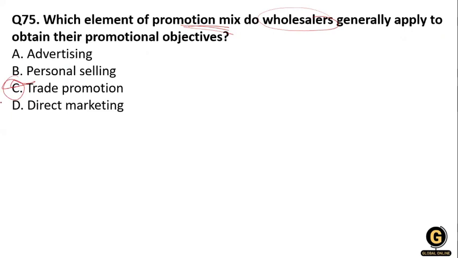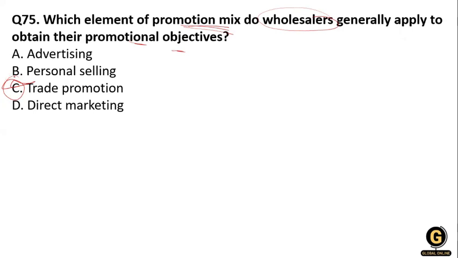Trade promotion is a kind of promotion mix that wholesalers use when they want to promote their objective. Clear? Trade promotion refers to marketing activity executed in the retail channel between two partners.